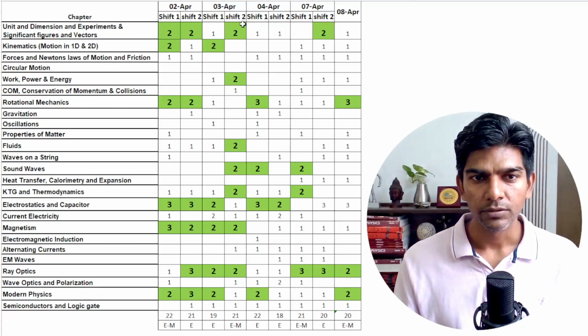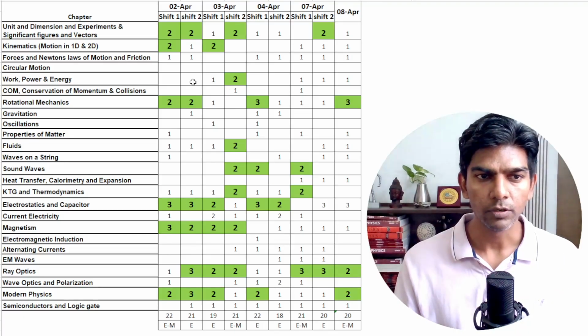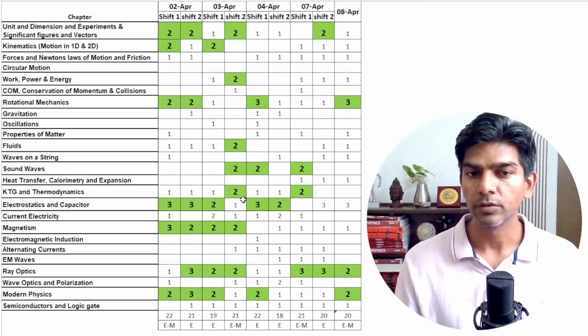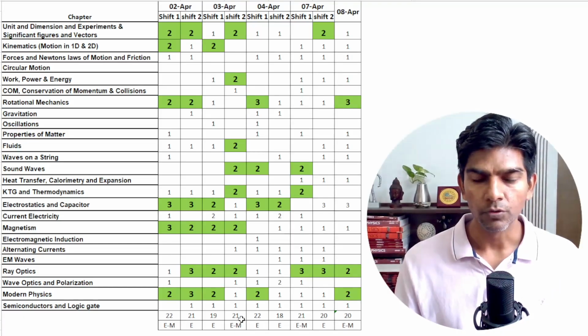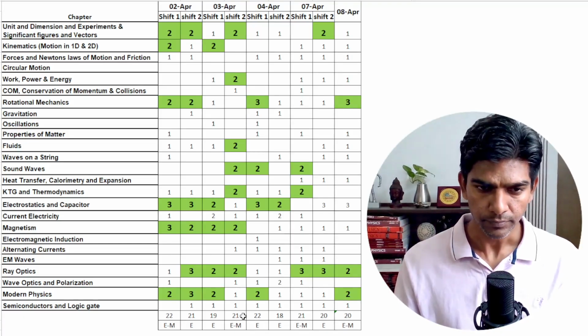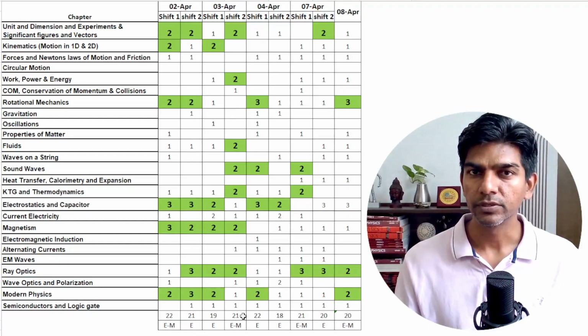Now for the second shift, 2 questions came from units and dimension, 2 came from work, power and energy, 2 questions came from fluids, 2 from sound waves, 2 from KTG and thermodynamics, 2 questions came from magnetism, and 2 questions came from ray optics, right? So out of 21 questions, this is the data. And this shift is around easy to moderate.